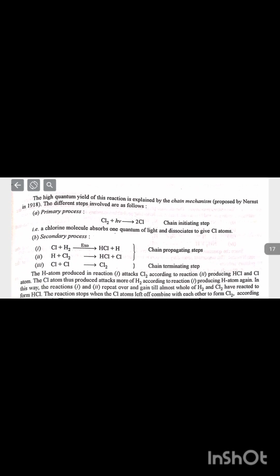Photosynthesis of HCl from H2 and Cl2. This is an example of a reaction whose quantum yield is very high. This reaction may be represented as H2 plus Cl2 in presence of hν makes 2HCl. The high quantum yield of this reaction is explained by the chain mechanism. The different steps involved are as follows. Primary process: Cl2 plus hν makes 2Cl. Chain initiating step: a chlorine molecule absorbs one quantum of light and dissociates to give Cl atoms.